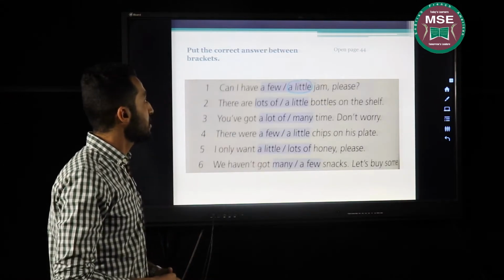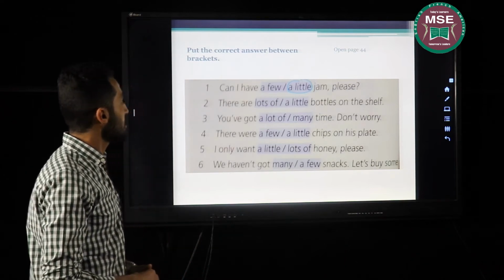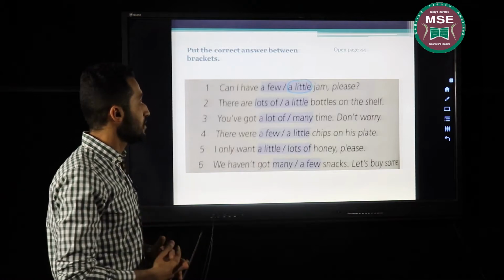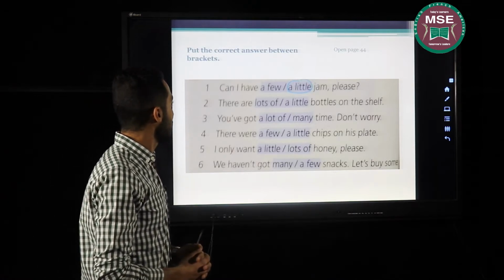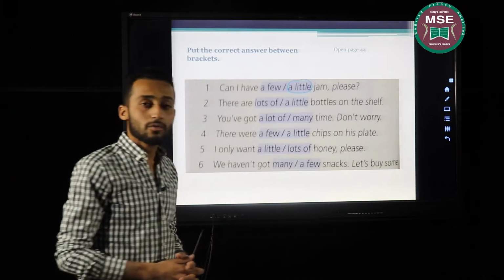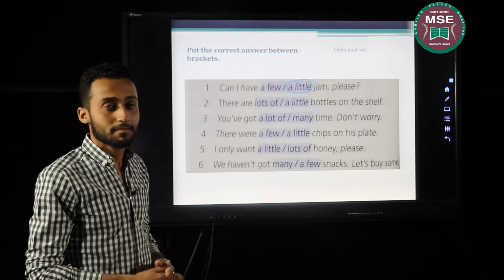Next exercise, please open your books on page 44. Put the correct answer between brackets. Number 1 is answered as usual. Can I have a little jam, please? I choose little because jam is something that I cannot count.